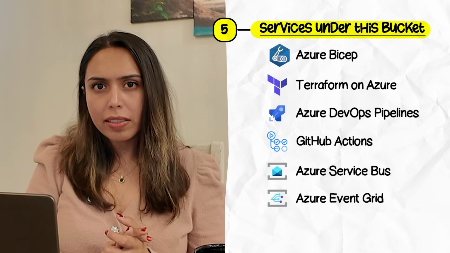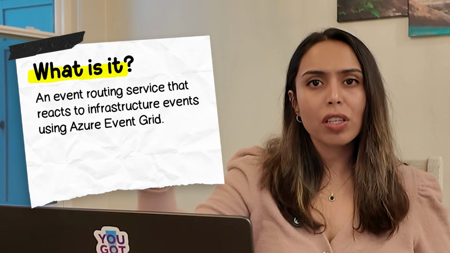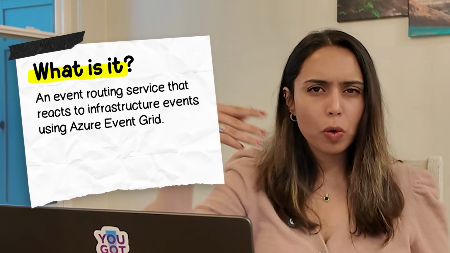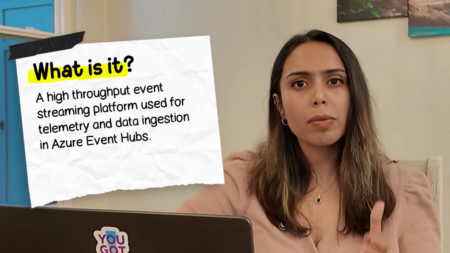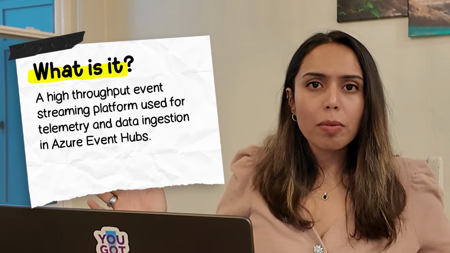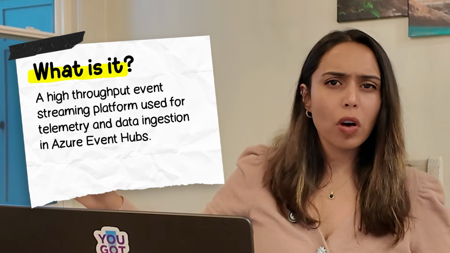Then we have Azure Event Grid. This service is used to react to infrastructure events. Basically, when there's a file upload or a resource change, it's like a PubSub. It quickly sends one event to multiple subscribers to take further actions on it. Then we have Azure Event Hubs. It's a high throughput event streaming platform used to collect massive amounts of telemetry data, majorly used for IoT applications.